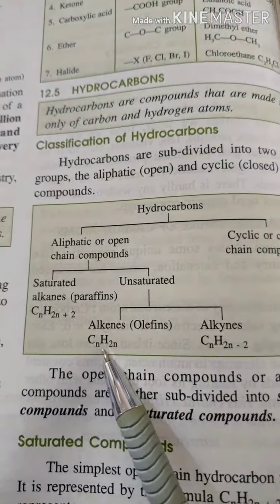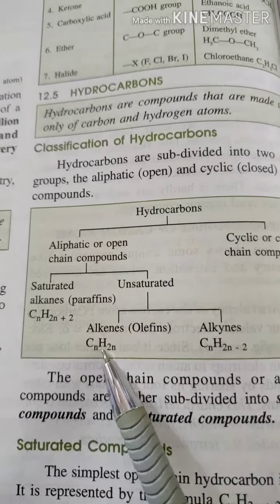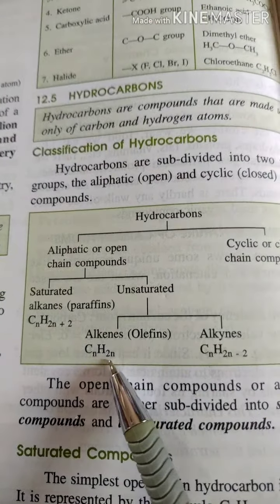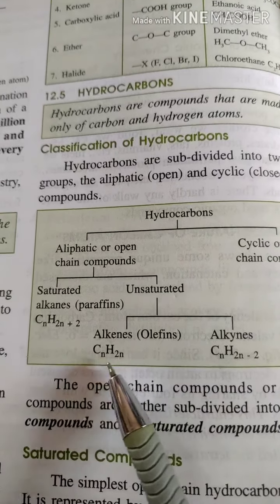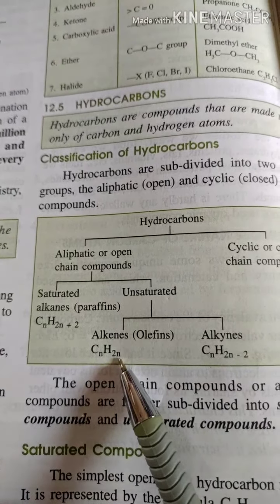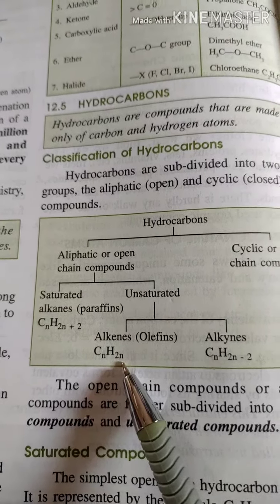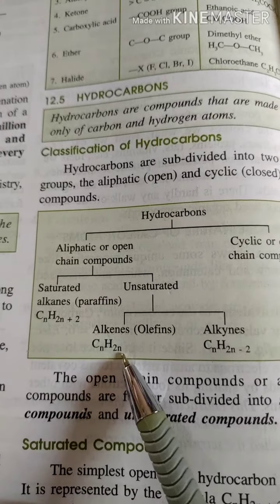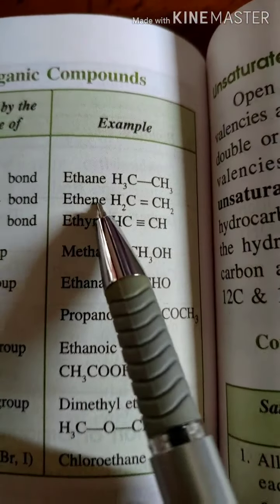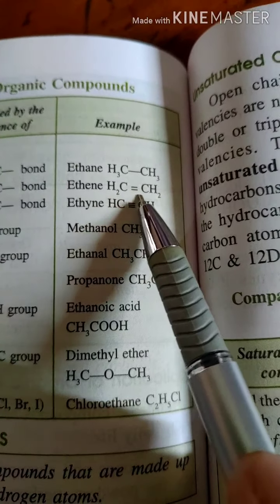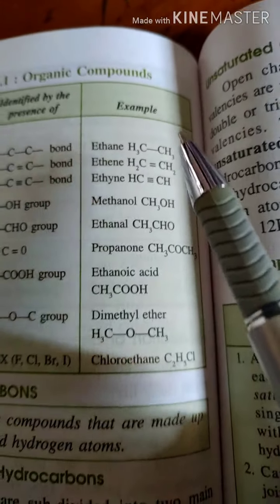For example, if n is 1, then it will be CH2. Here it is actually not possible. If n equals 2, it will be C2H4. That is of ethene. In case of ethene, you will see that there is a double bond. I have already told that. Here you see in case of ethene there is a double bond. That is unsaturation, meaning one double bond may be there.